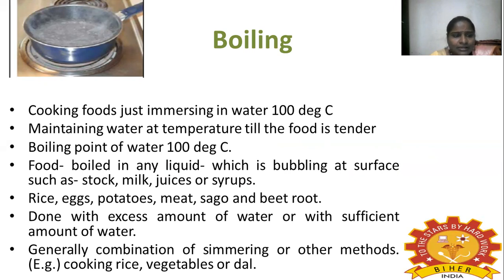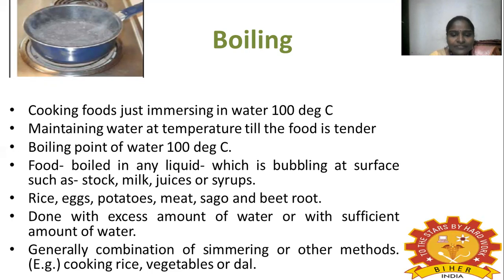It is used for rice, egg, potatoes, meats, and beetroots. For this purpose we can use the boiling process, and it should be done with an excess or sufficient amount of water. So we need more water for the boiling process.